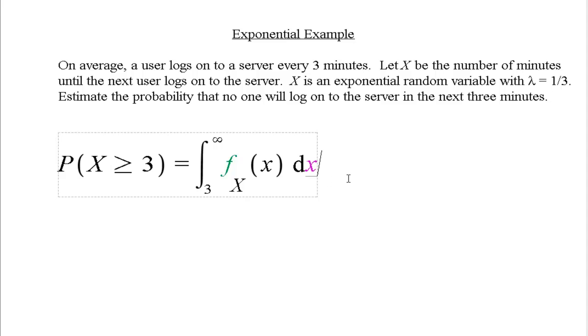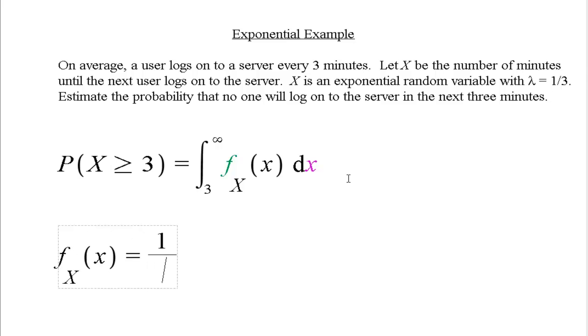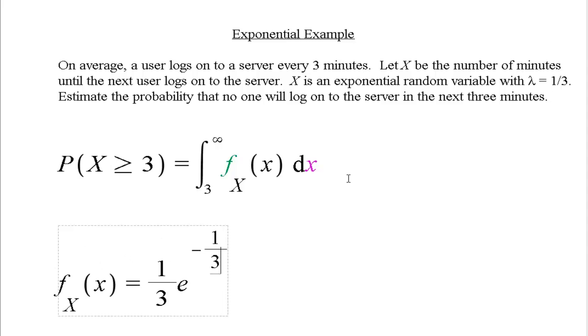Now, what is my PDF? Well, for an exponential random variable, the PDF is equal to lambda, that's 1/3, times e to the power of negative lambda, that's negative 1/3 in this case, times x.